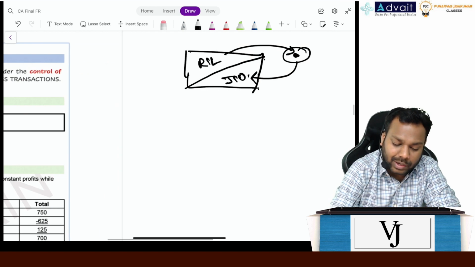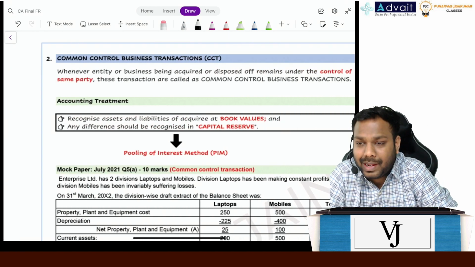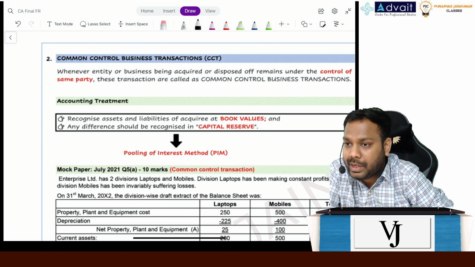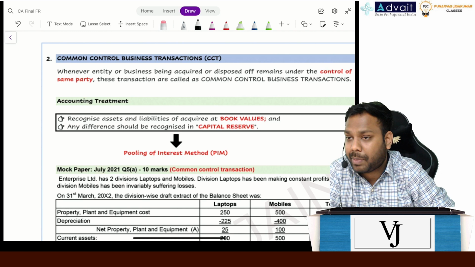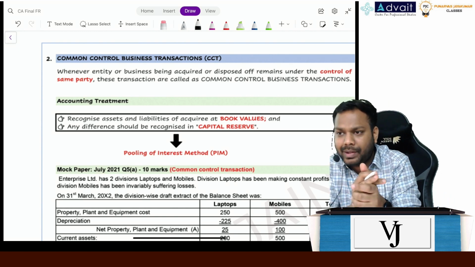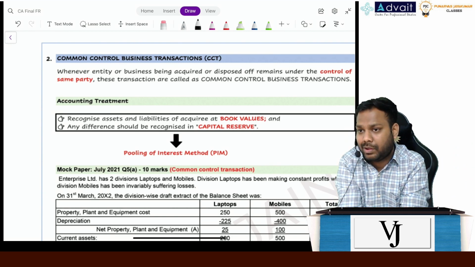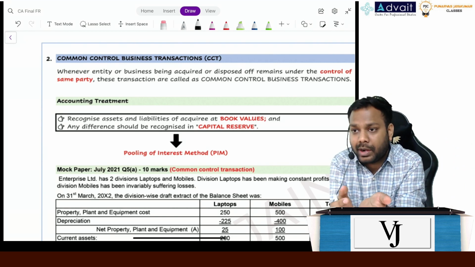Now similarly, when it's about an asset, now let's talk about a company. When I sell a company or when I acquire a new company, I record a goodwill, okay, or gain on bargain purchase. But if the purchase or the sale of a company is happening within the group itself, is there any goodwill or gain on bargain purchase required? No, not required.